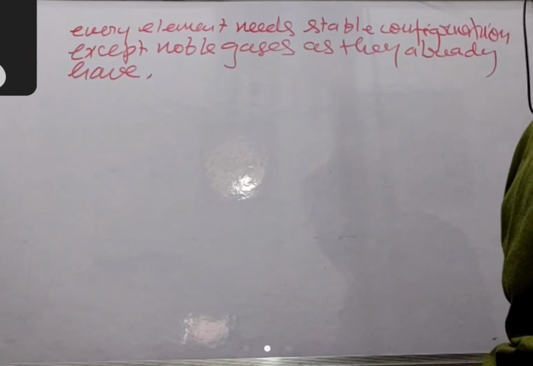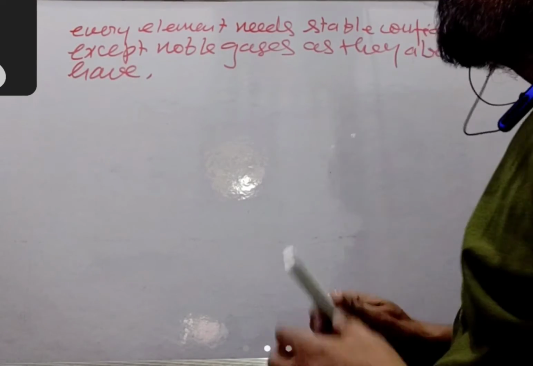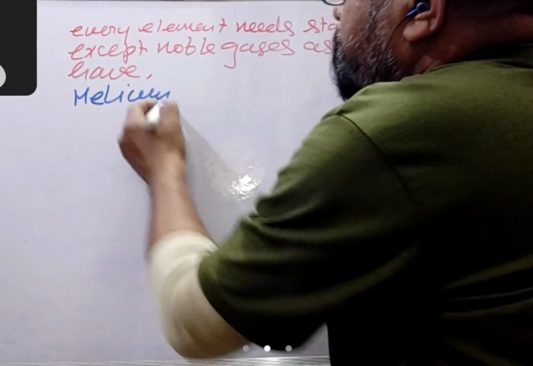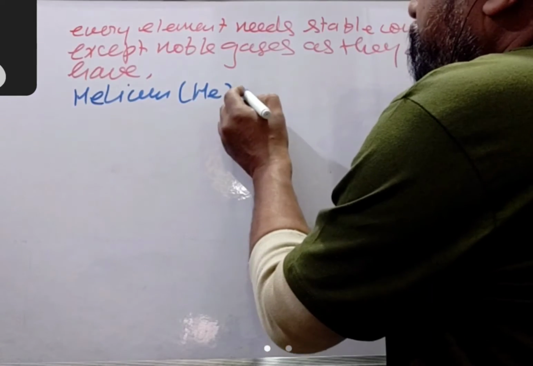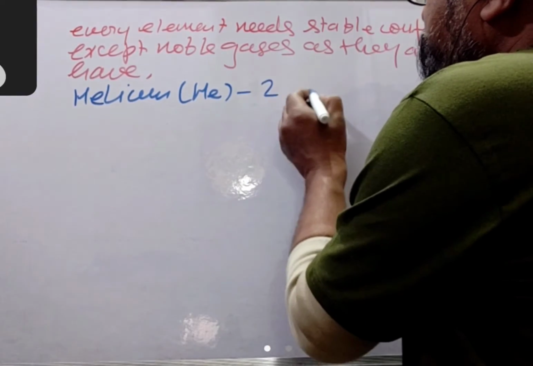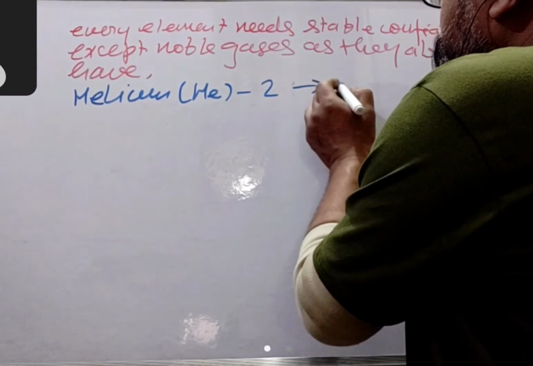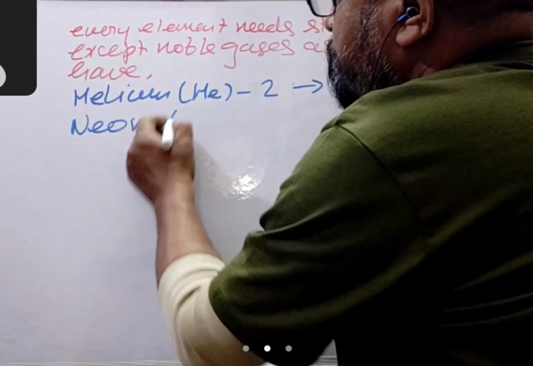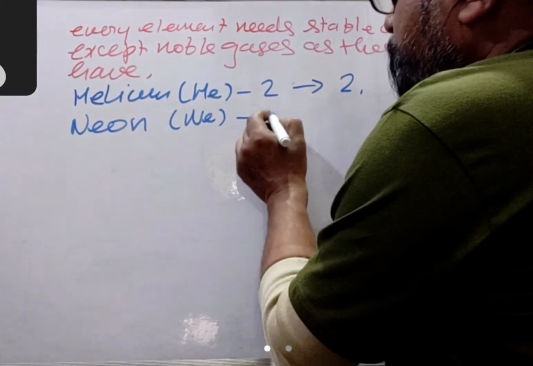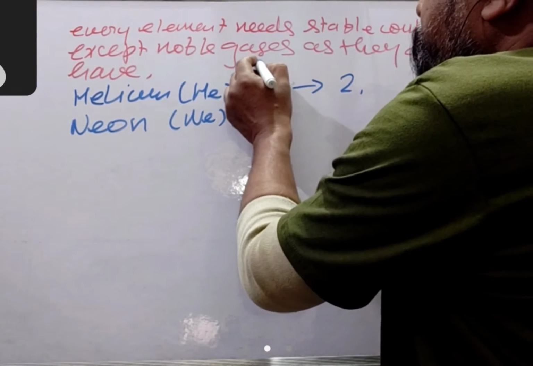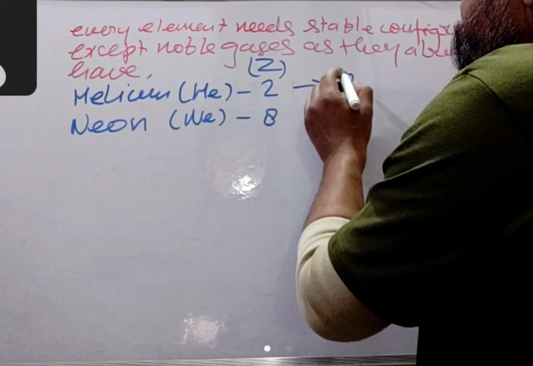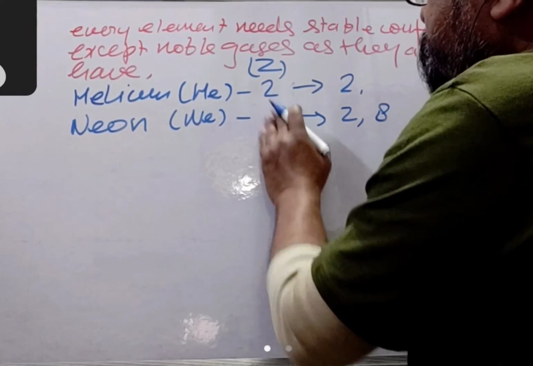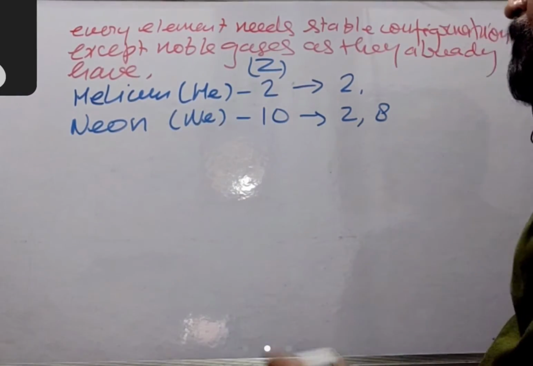Like helium, symbol is He, atomic number is 2, electronic configuration is also 2. Now we have neon, Ne. Sorry, its atomic number is 10, and it has the configuration 2, 8.